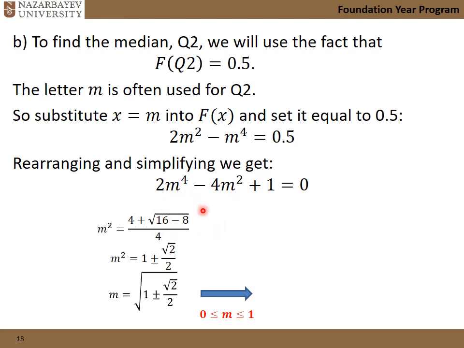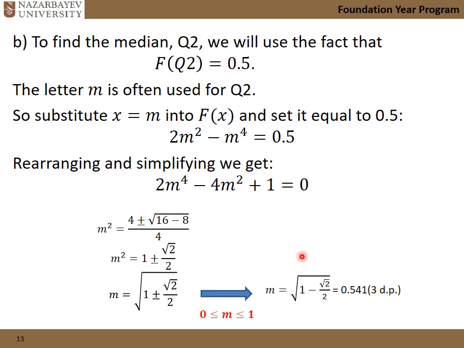So solving for m squared using the quadratic formula, we end up with this result. And then you need to double check that your median is between 0 and 1. If it's beyond 1 or before 0, then you need to check your calculation again. That's that, 0.454.